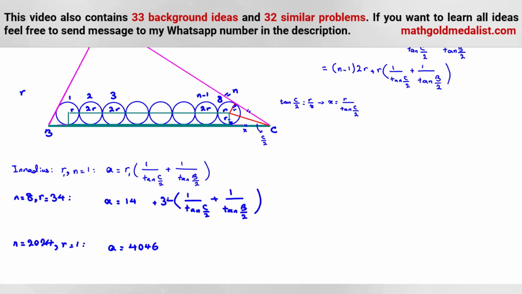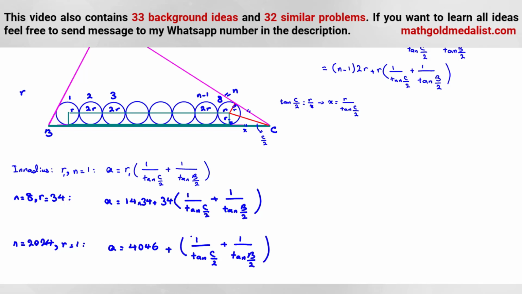So it will be 34 here, and 14 times 34 plus R, which is 1 over tan C over 2 plus 1 over tan B over 2, and we want to find R1.